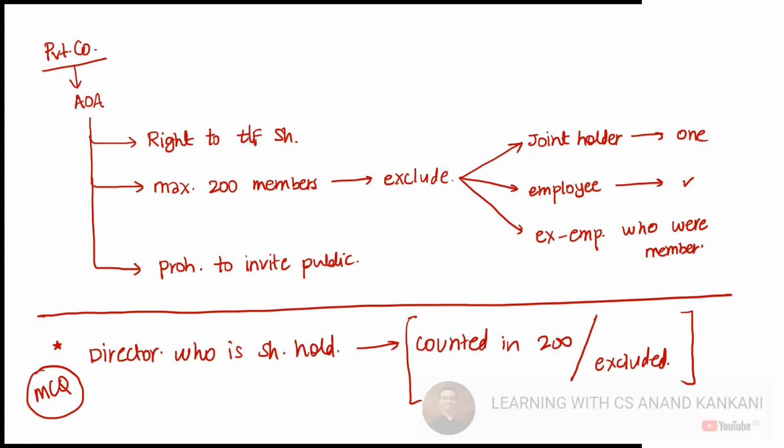Ronak is saying excluded. Counted, Saloni is saying counted. Dhaval is saying excluded. So please fight. Dhaval, Ronak, Saloni, please fight. I'll enjoy. And others, please don't be a spectator.